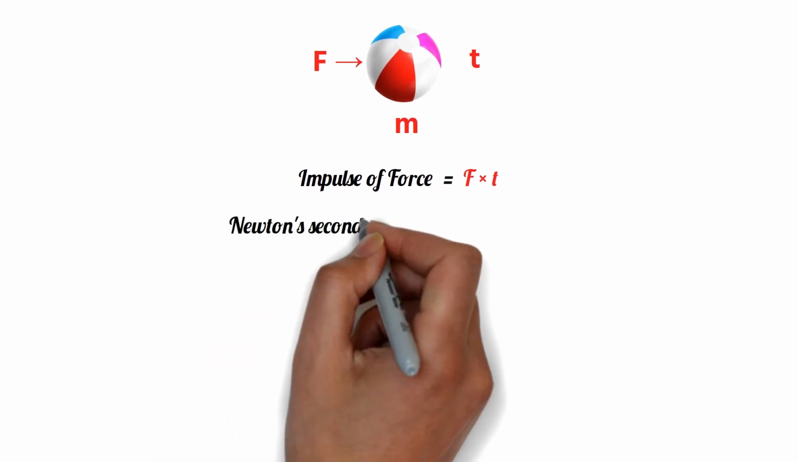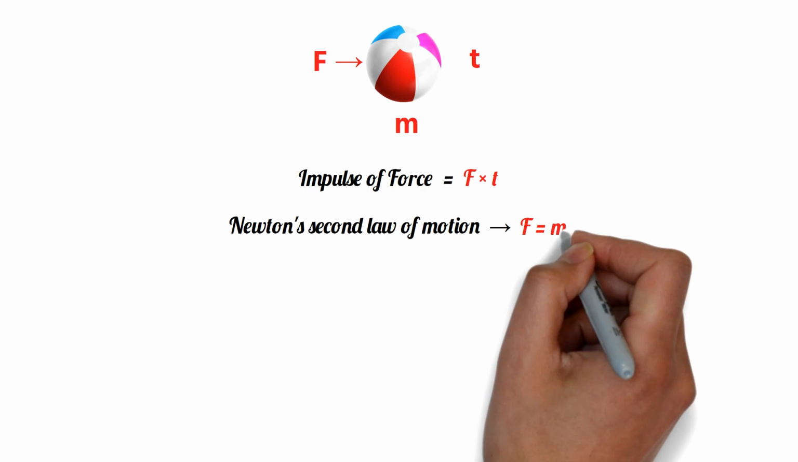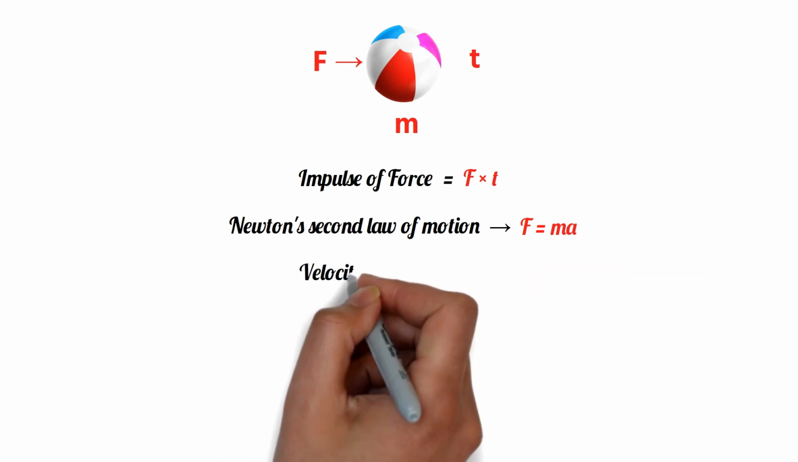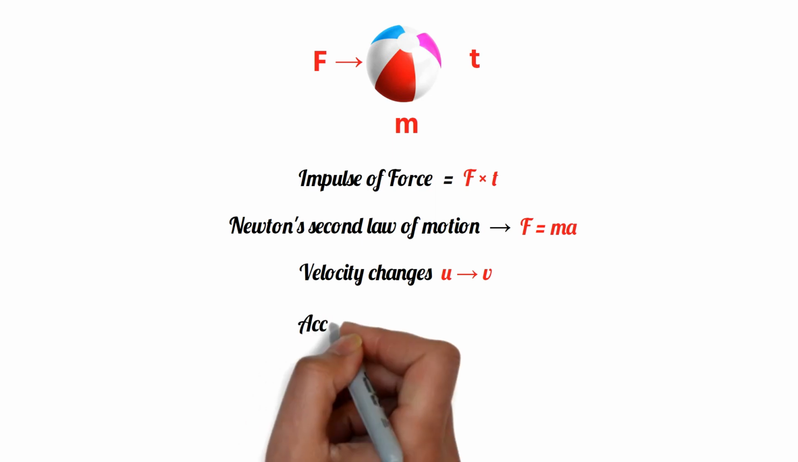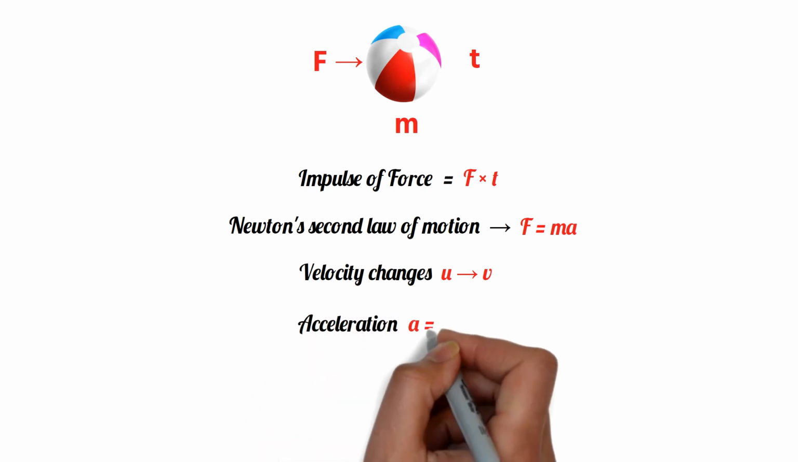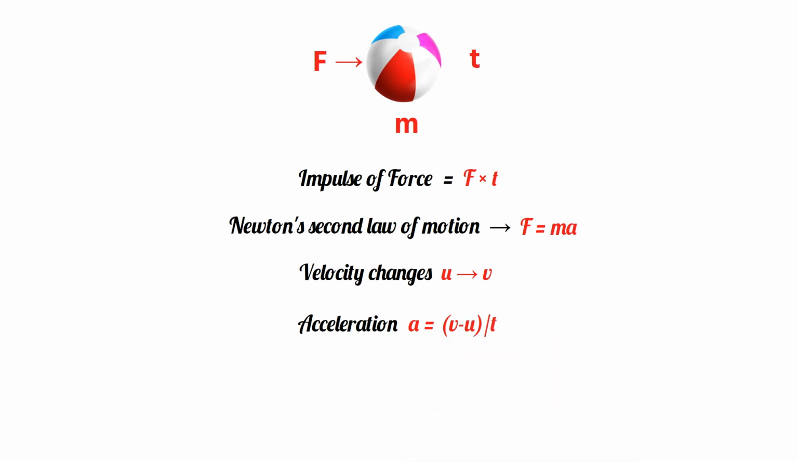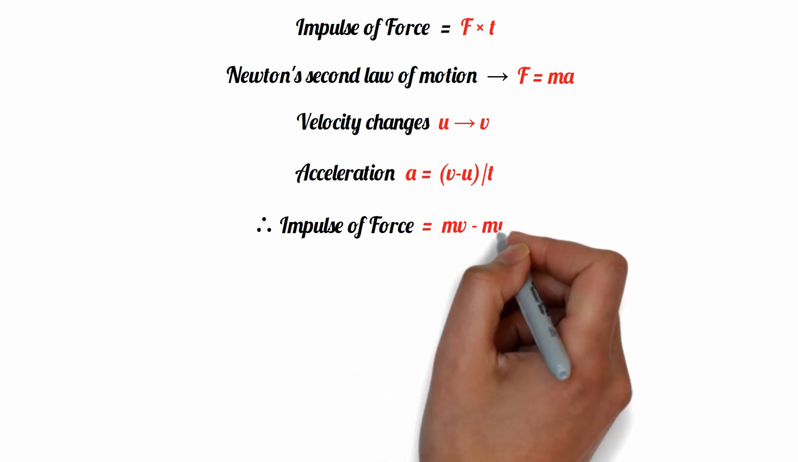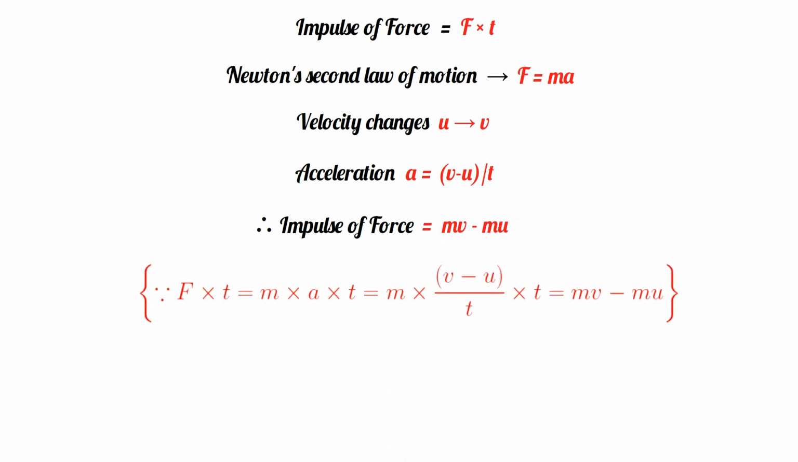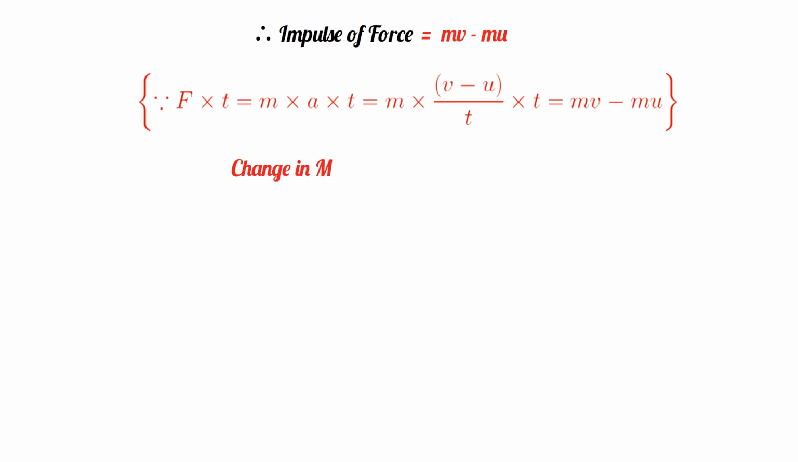We know from Newton's second law of motion, F is equal to ma. If the velocity of the object changes from u to v due to the action of the force, then the acceleration of the object a is equal to v minus u divided by t. Therefore, the impulse is equal to mv minus mu. This relation makes it clear that the change in momentum of an object is equal to the impulse. The impulse is also a vector quantity because it has both magnitude and direction.